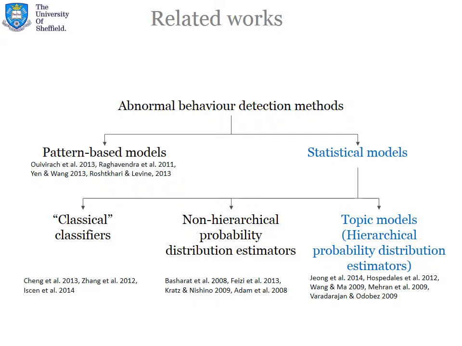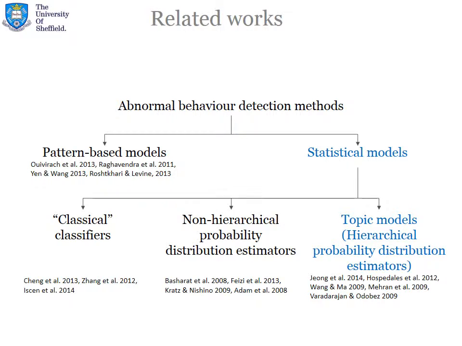There are a number of works in the literature devoted to this problem. We can roughly classify them into two broad categories. The first is pattern-based methods, where algorithms build behavior patterns and then compare a new observation with these predefined patterns. If the new observation is far away from any normal patterns or close to some abnormal ones, it is labeled as abnormal, otherwise as normal. The other category is statistical models, where algorithms seek some statistical regularities within the data. This can be a classical classifier, where we have a labeled training dataset and train one-class or two-class classifiers to decide what is normal and what is abnormal.